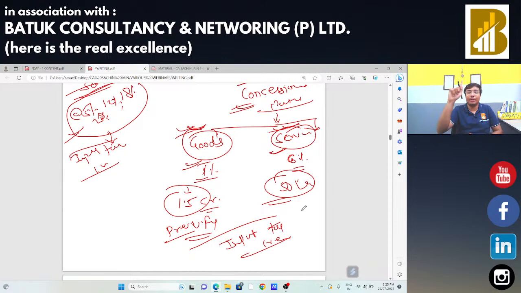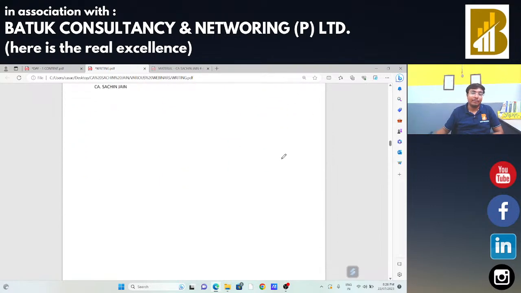Okay, in case of goods, 1% GST should be paid. In case of services, 6% GST should be paid. There is no input tax credit available. And now, in case of composition scheme, do I have to file regular returns? No, there are certain specific returns available for the composition scheme. Which returns are applicable in regular, we will discuss later on.